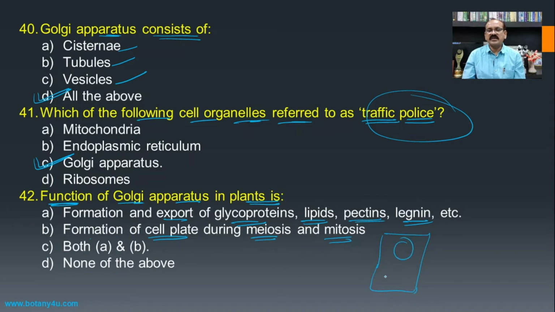After telophase there is a formation of the dikaryotic condition, and then a cell plate forms between the two newly formed daughter nuclei. This cell plate is also formed by the activity of the Golgi apparatus, and hence both these are correct functions, so both A and B become the answer for this question.